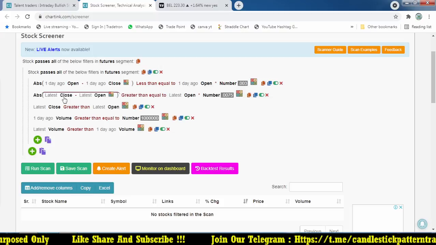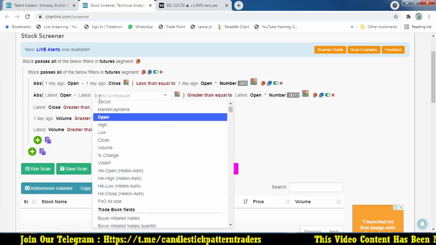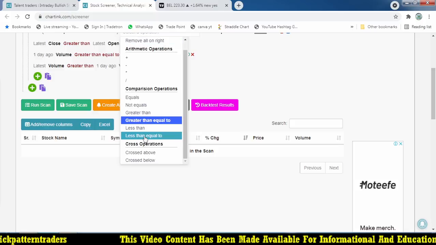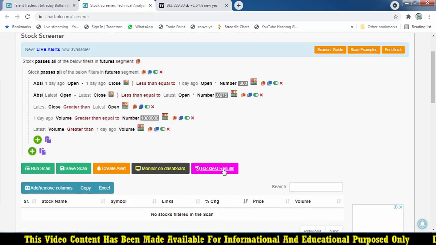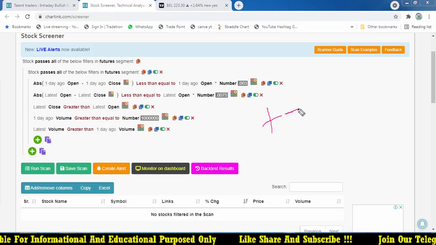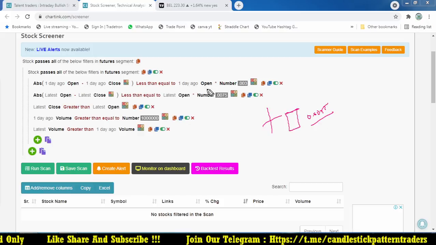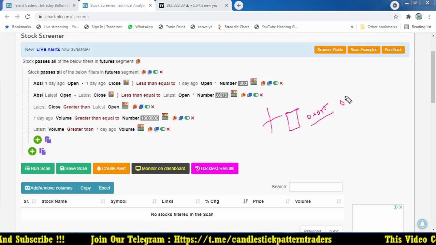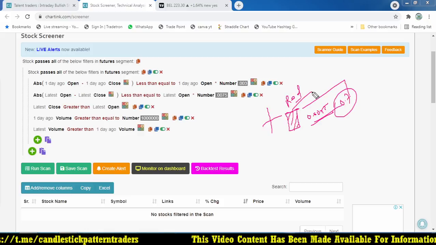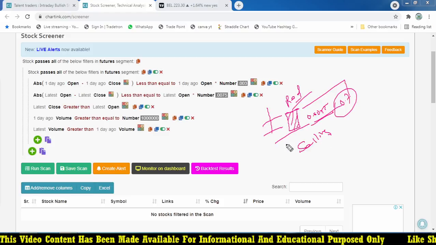This was a positive candle, but here we take a negative one. The small change is open minus close, which must be less than or equal to a value. This filters stocks that formed a doji or spinning top yesterday, and the stock opens and starts falling down by 0.0075, which is nearly 0.7%. If any stock is down and red in color, we focus on a selling opportunity even if it breaks below that level.